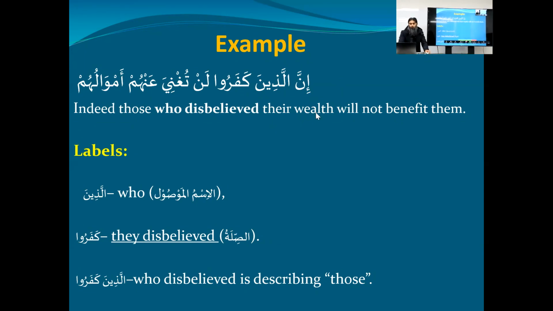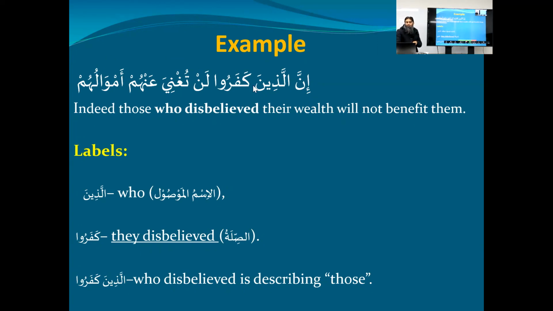Now look at this one. Allazina is introducing that clause, so allazina will be ism mausool. Clear? Kafaru, by the way, what is it? Kafaru, brothers and sisters, is fi'l madi, number 3 in the chart.